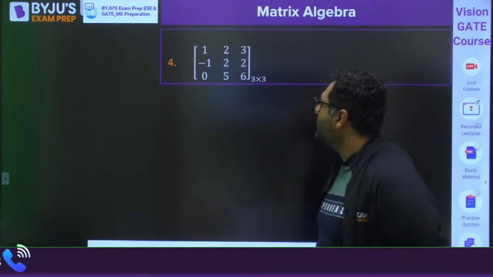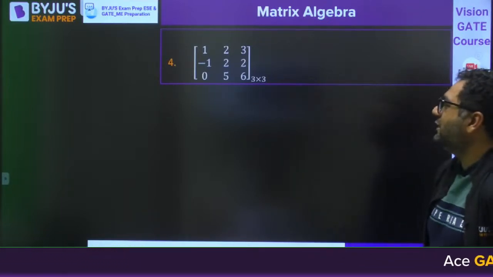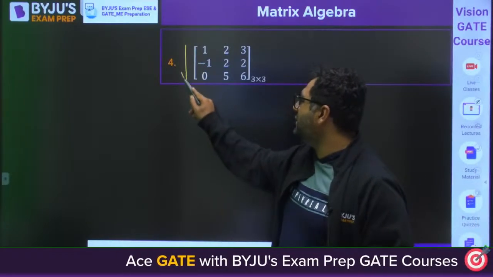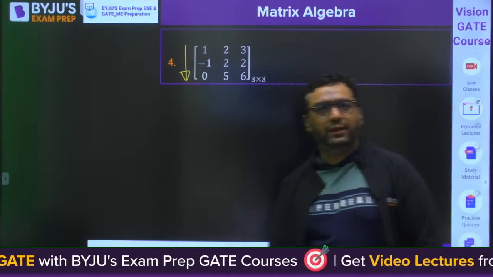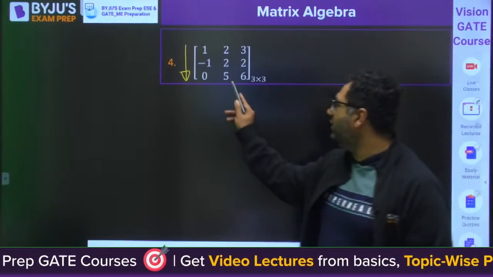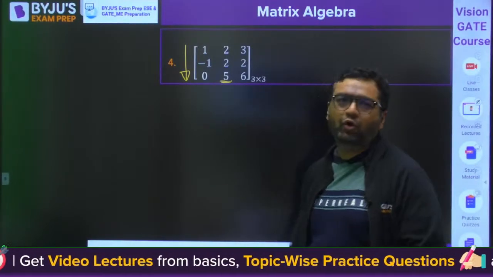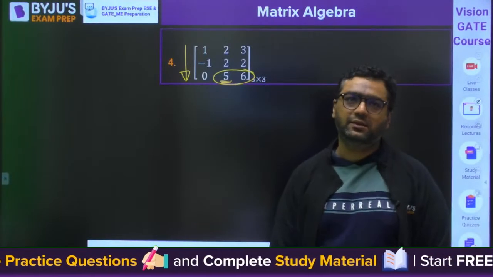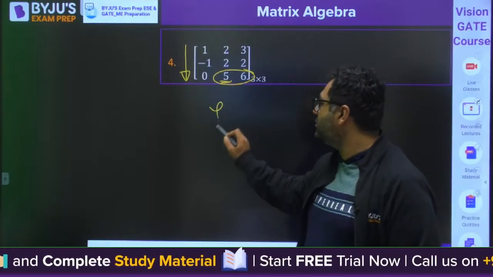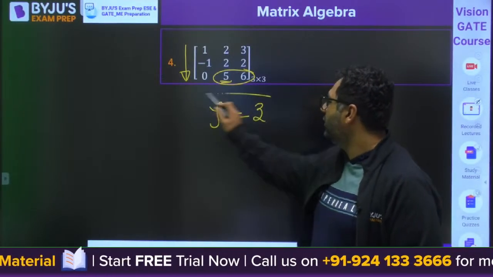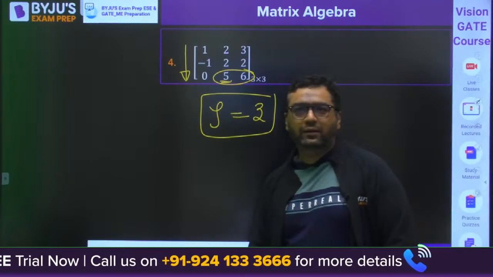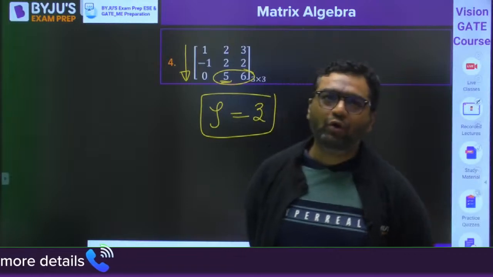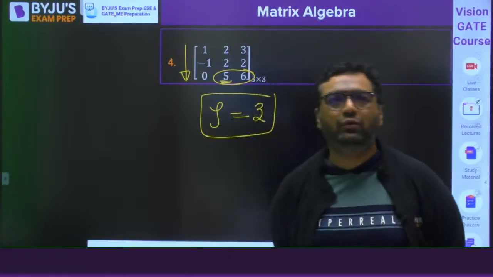So my dear, first of all, if you try to see, as you are going down, it is already in row echelon form. Still, if you try to make them 0, you will not be able to make all these elements 0. You can try this. And that is why the rank of this matrix is going to be 3 only. Because you cannot make any row completely 0. You can try it.